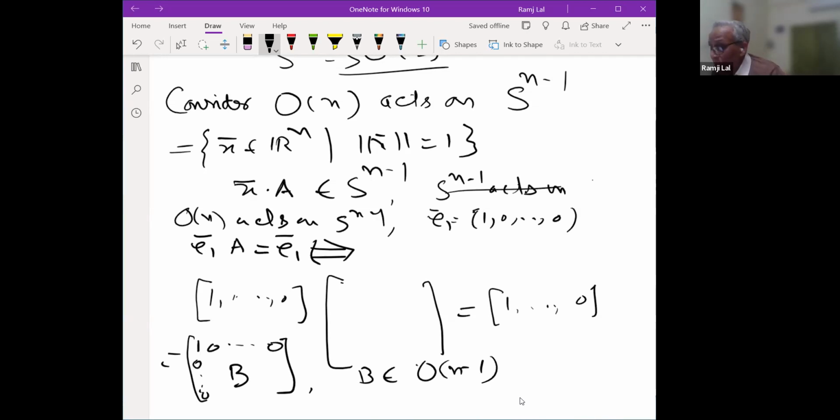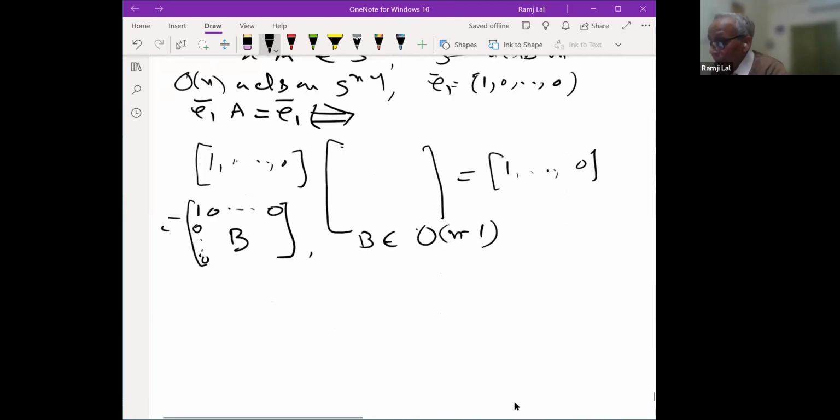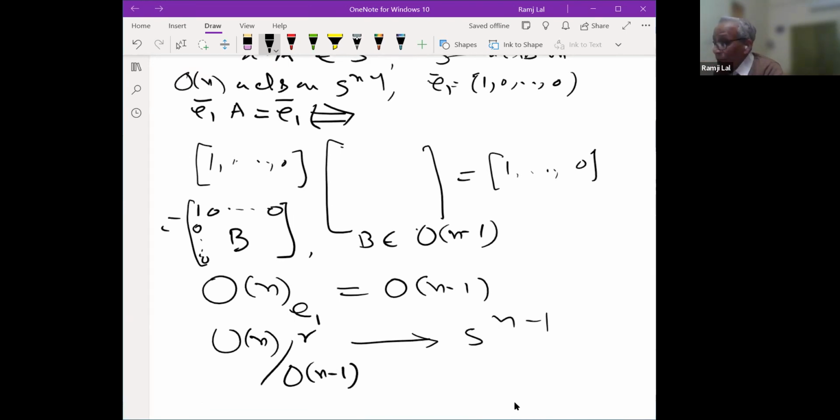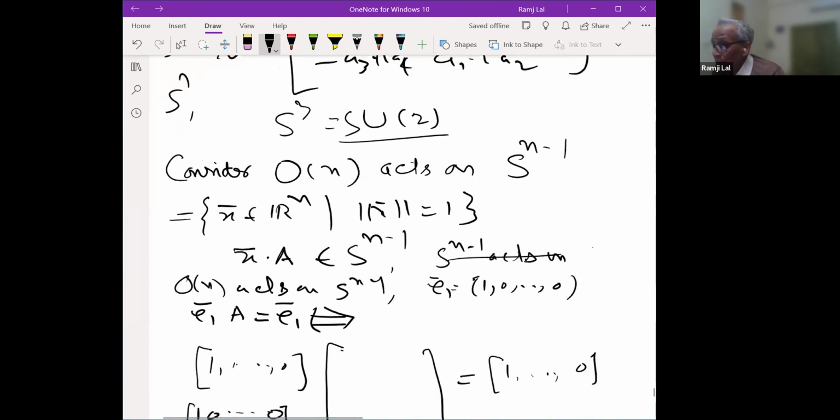So what does it mean? You remember, this simply means that the isotropy subgroup of ON is your ON minus 1. This simply means that ON upon ON minus 1. And look at the right cosets here. Right action was there. So you have from here to Sn minus 1. And observe that ON acts transitively on Sn minus 1.